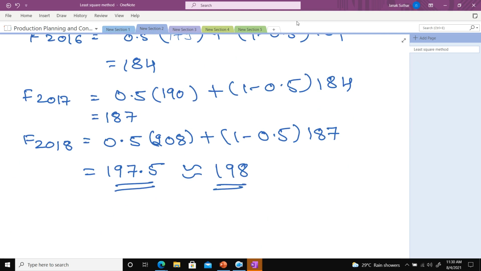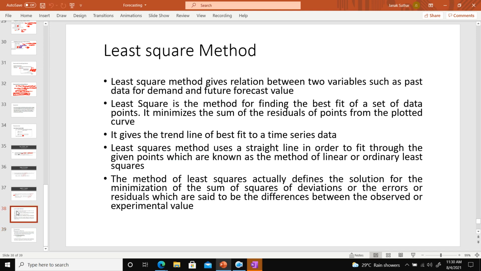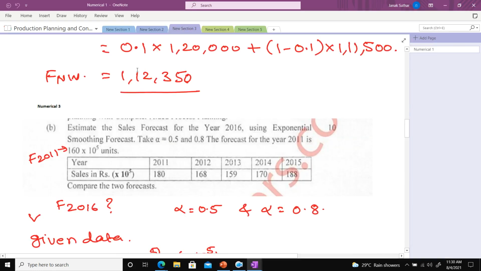So this is all about the least square and the exponential smoothing. Is there any doubt regarding how to apply the least square method in a real life example? If you have any doubt, please ask me. We solved by using the least square method as well as the exponential smoothing method.